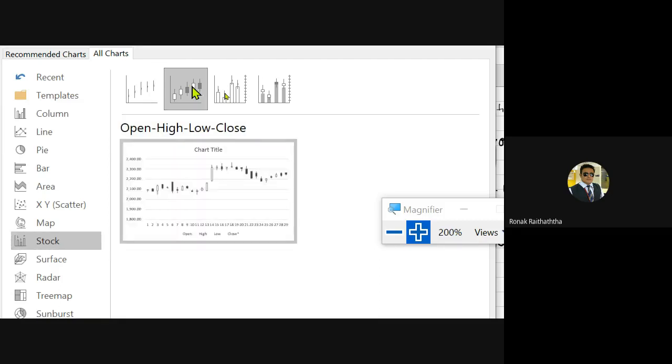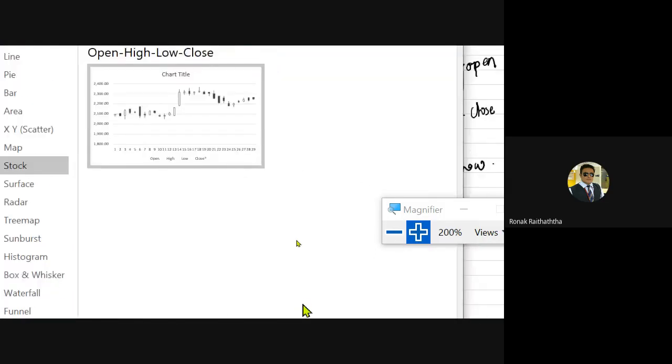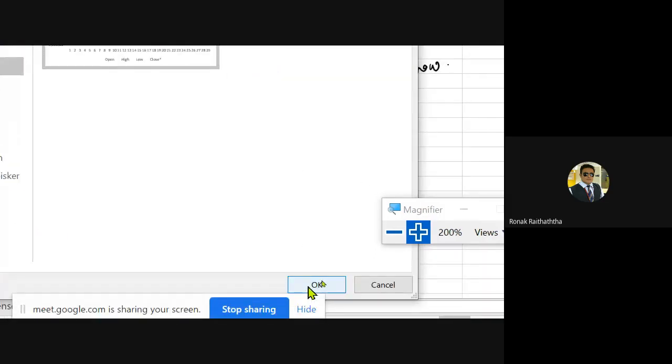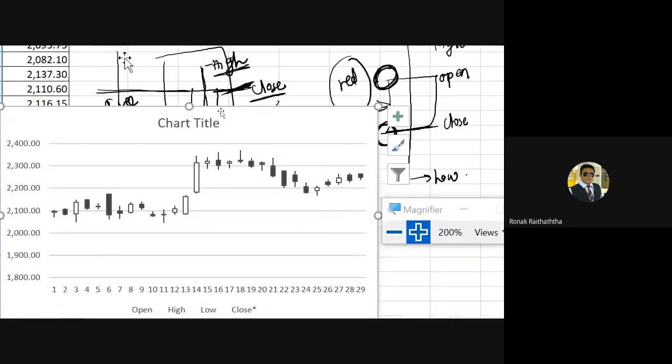Now it tells you how your data should be. The data should be open, high, low, and close. Then only you will be able to apply this. Now I'm selecting the second one and pressing OK. So see, my chart is visible to you. That is the candle chart. Now what does this white mean? White means the prices went up on that particular day, and black means the prices went down on that particular day.